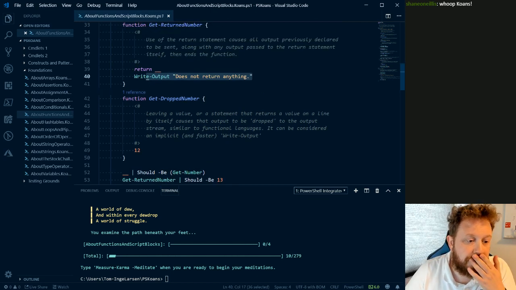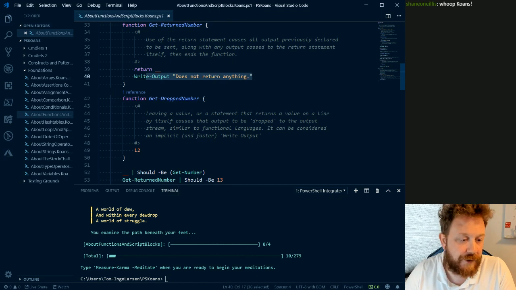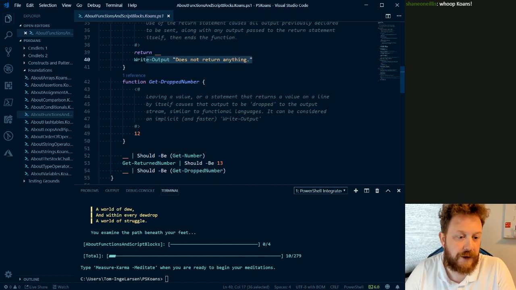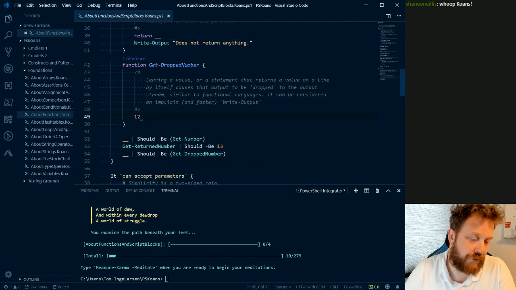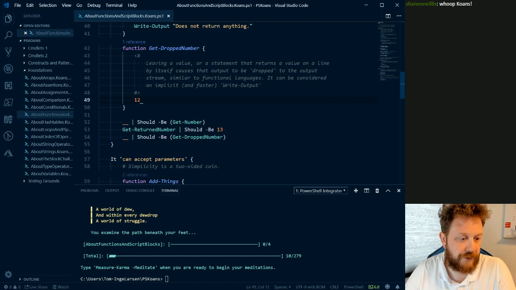And then we have getDropNumber, which is just you write a number and it will be output. Leaving a value or a statement that returns a value on a line by itself causes that output to be dropped to the output stream. So if you just type a number or a string, it will be sent to the pipeline or the output stream.